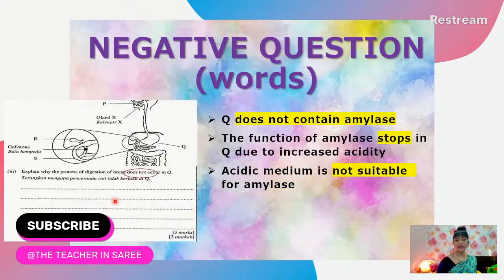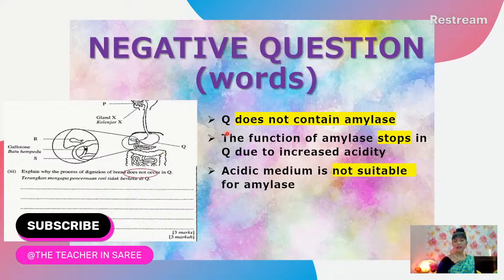Okay. So this is an example where again the negative word is there. It's very direct, very clear. They ask to explain why the digestion of bread, which as you know is actually a carbohydrate, starch, does not occur in Q. So that is the question. So Q is actually the stomach, isn't it? So Q is the stomach. Why does the digestion of starch not happen there?